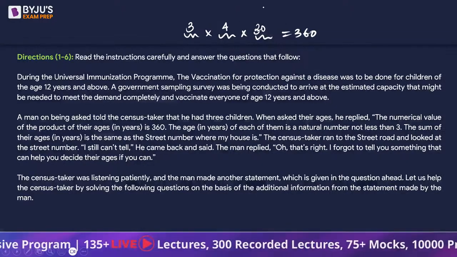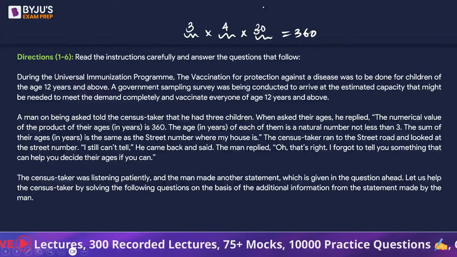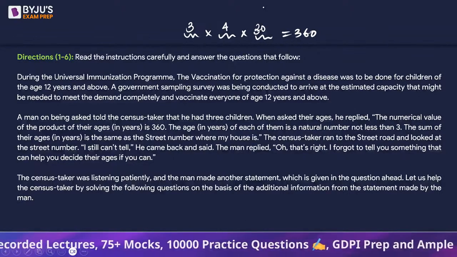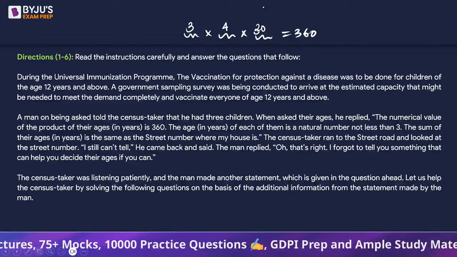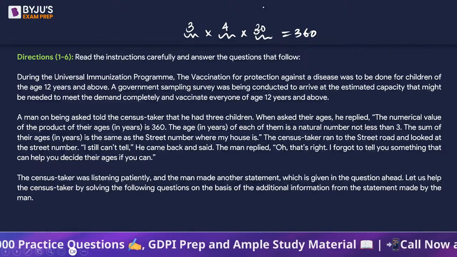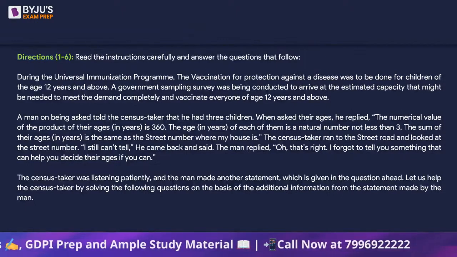You can also have 3 into 5, which is 15, and then 24. 15 into 24 is 360. So since it's the product of 3 numbers, there are going to be a lot of different ways. So let's not get into the details. Let's straight away jump over to the questions and see what the additional statements are.